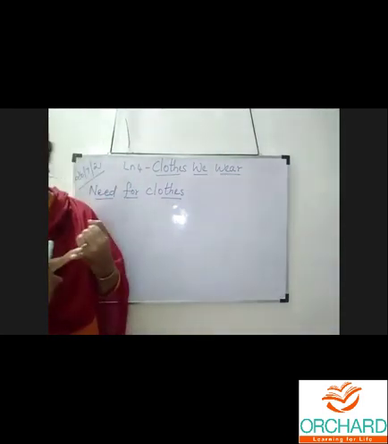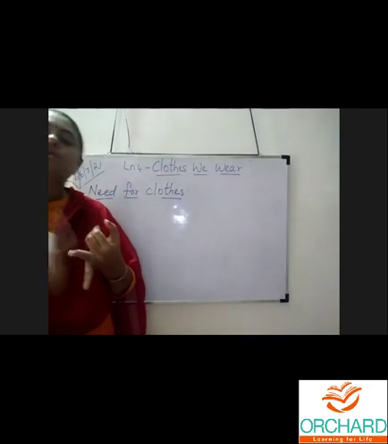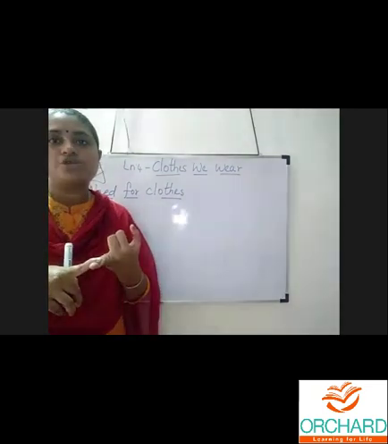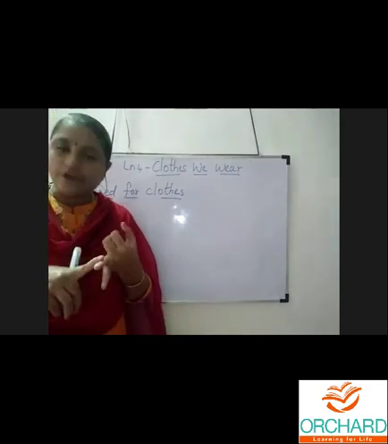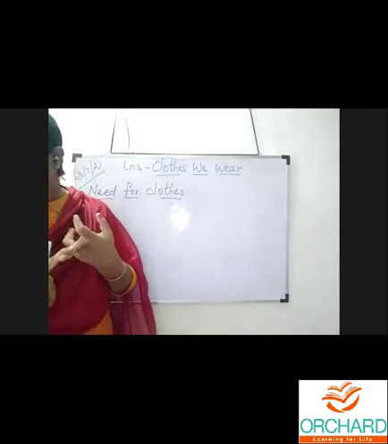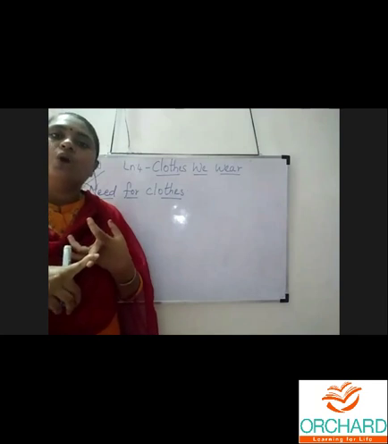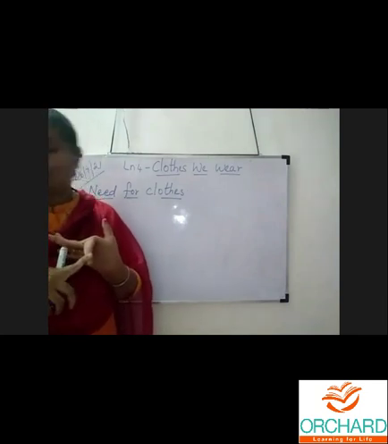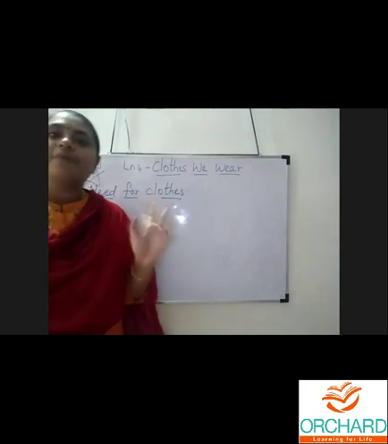That is the first point. Second, it helps to protect us from the heat of the sun. Third, it helps to protect us from cold. Fourth, from rain. And fifth one, from insect bites.